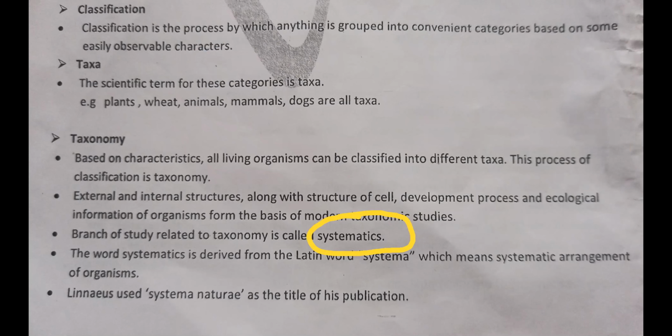The word systematics is derived from the Latin word systema, which means systemic arrangement of an organism, meaning proper arrangement of an organism in a classification. You know that a huge classification is there for plant kingdom and animal kingdom. So a newly identified organism is placed in its proper group.